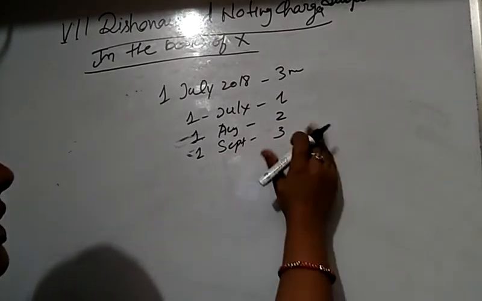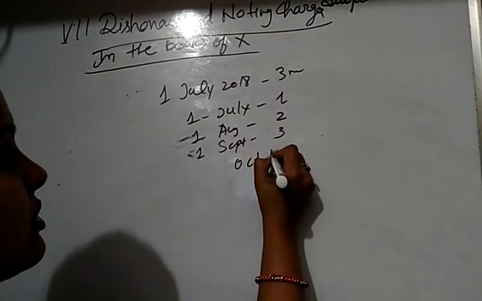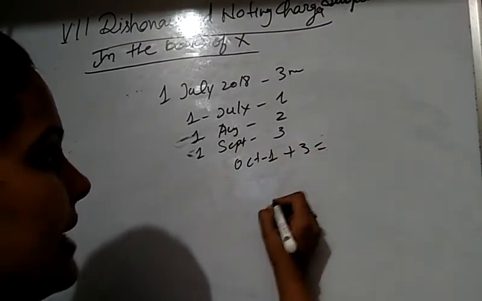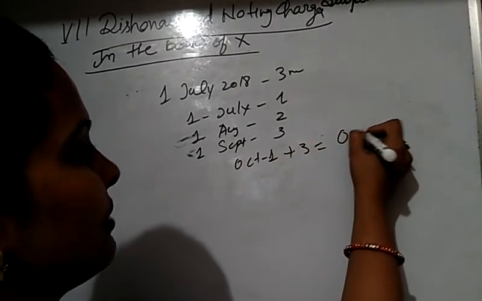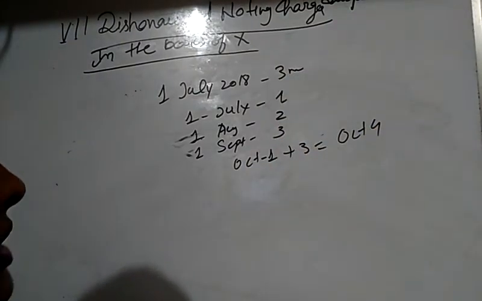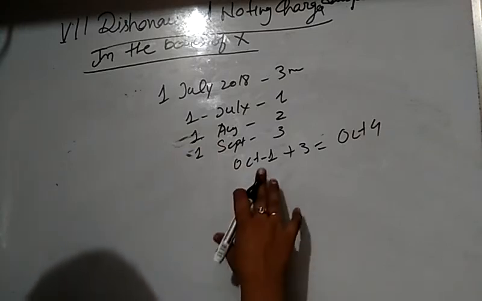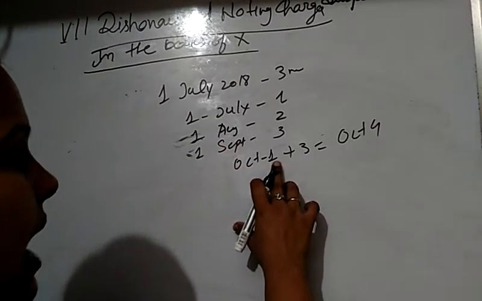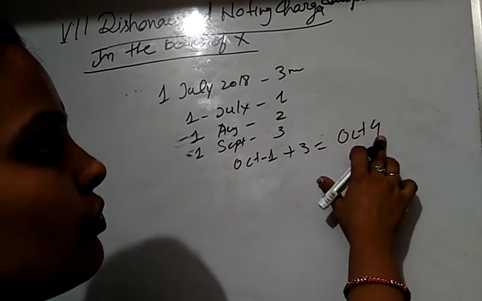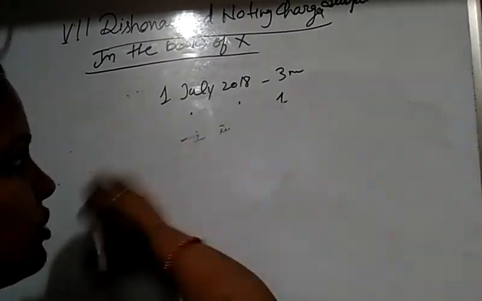The third month is fully included. After that, on October 1st the bill is due, and on October 1st, adding 3 days of grace, on October 4 the bill is due, because 3 months are full. After the full 3 months, the bill is matured. So after 3 months, 1st October, adding 3 days for grace, on October 4 the bill is matured. So the payment of the bill was due on October 4th.